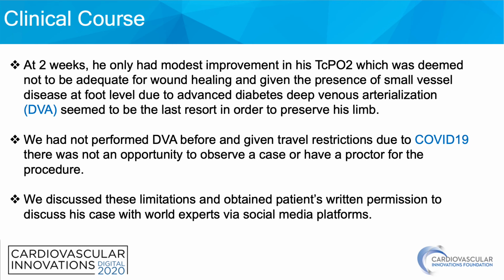At 2 weeks, he only had modest improvement in his TcPO2, which was deemed not to be adequate for wound healing, and given the presence of small vessel disease at foot level due to advanced diabetes, venous arterialization seemed to be the last resort in order to preserve his limb.